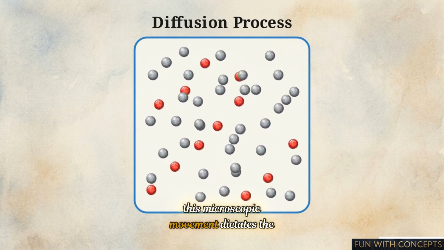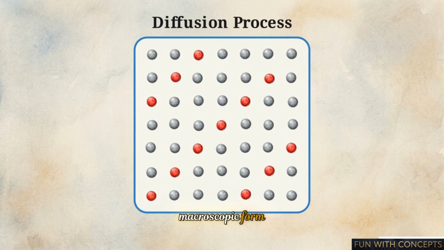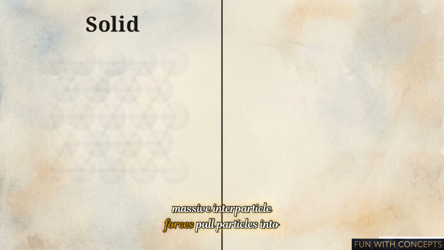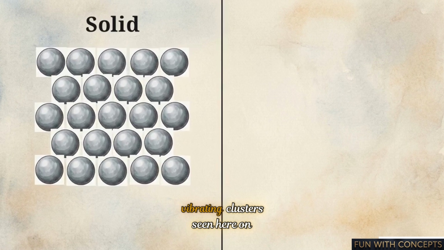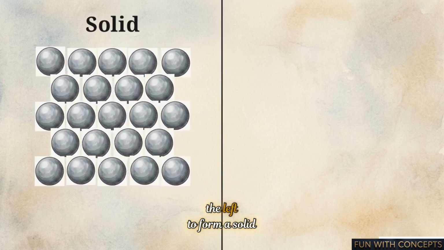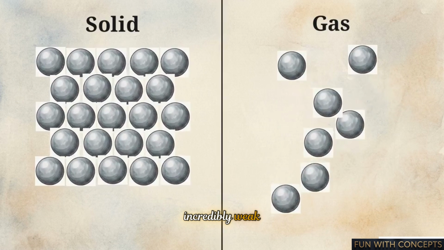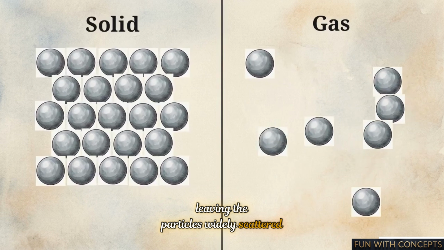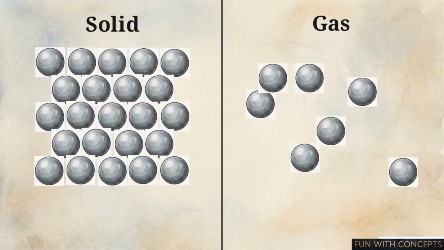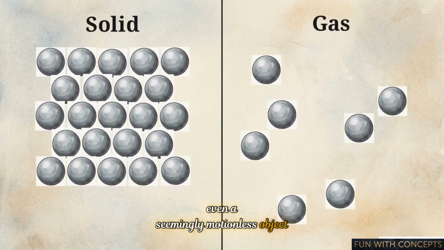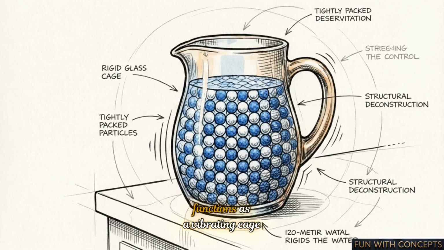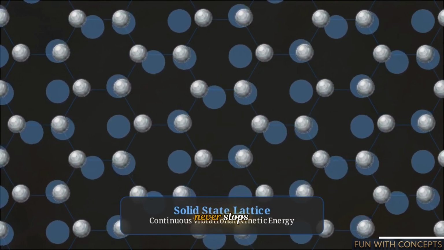This microscopic movement dictates the macroscopic form. Massive interparticle forces pull particles into the tight, vibrating clusters seen here on the left to form a solid. On the right, the attraction is incredibly weak, leaving the particles widely scattered and freely moving as a gas. Even a seemingly motionless object, like a heavy glass pitcher, functions as a vibrating cage. Its particles are trapped in place by these forces, humming with kinetic energy that never stops.